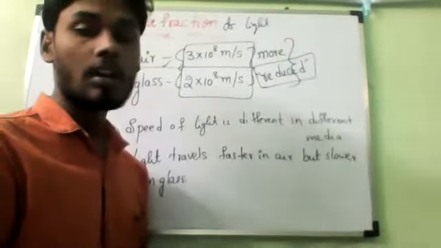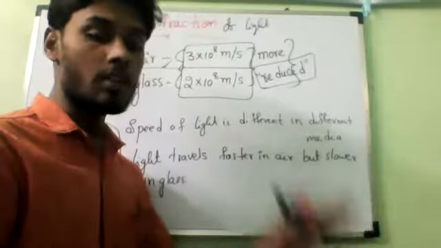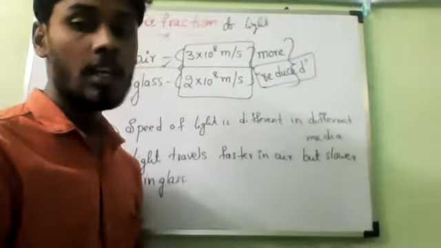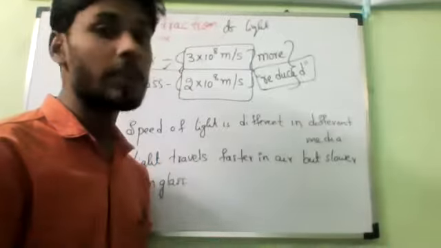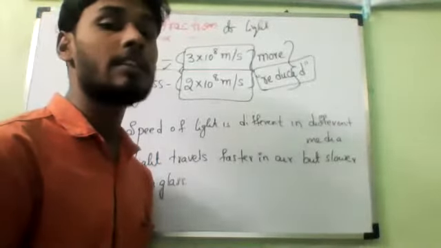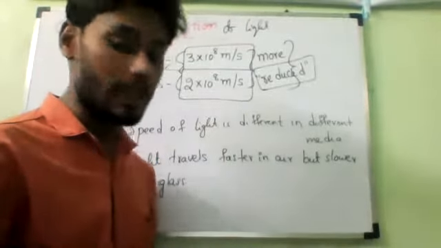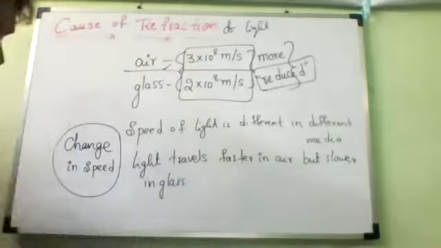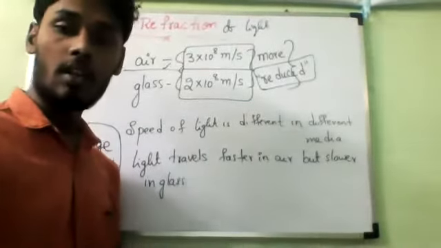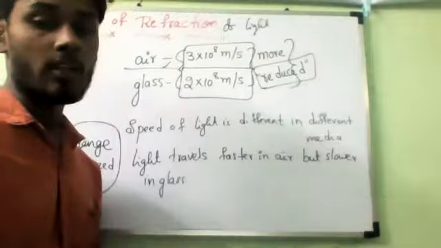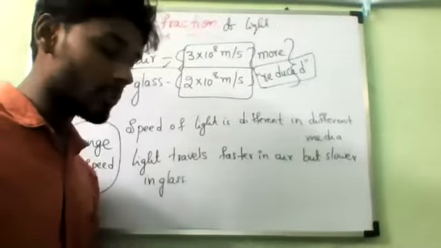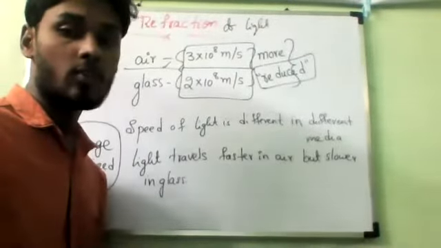So that is the cause of refraction. The only cause of refraction is what? Different mediums have different speeds of light. The speed of light being different in different media is the only cause of refraction of light. Do you understand all of you? That is the first point, the cause of refraction. Those who kept the cause of refraction, write the first point.